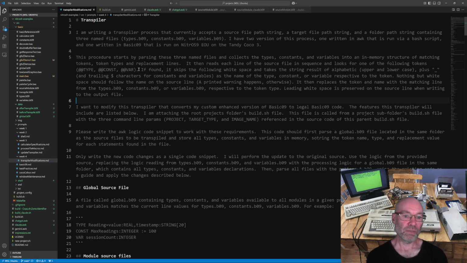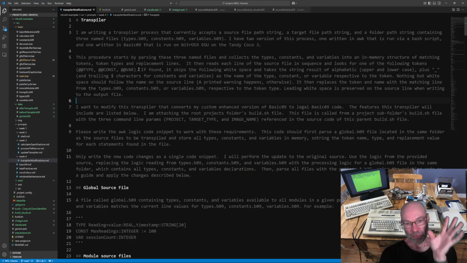I want to modify this transpiler that converts my custom enhanced version of Basic09 to legal Basic09 code. Oh, I want to modify this transpiler first. Enhanced Basic09 to legal Basic09. The features this transpiler will include are listed below. I'm attaching the root projects folder build.sh file. This file is called from a project subfolder build.sh file with the 3 command line params: project, target type, and image name, referenced in the source code of this parent build.sh file. So I'm just giving it the context of what the bash script currently does.